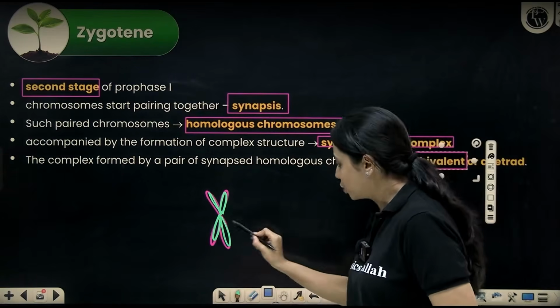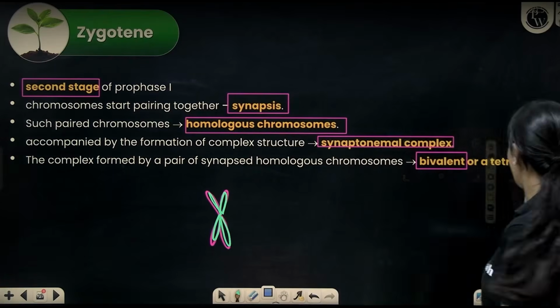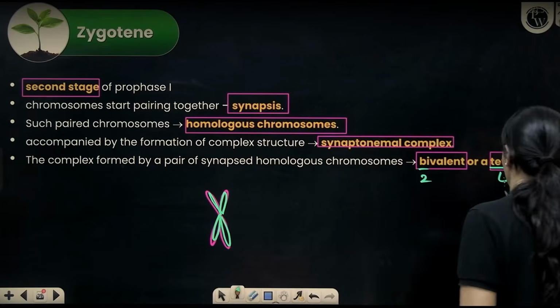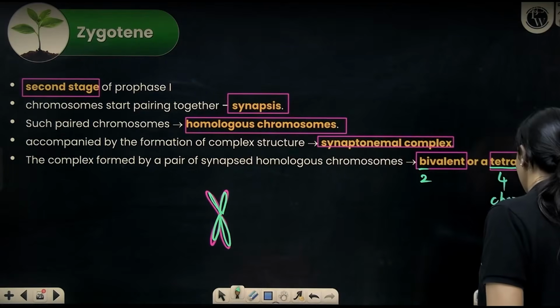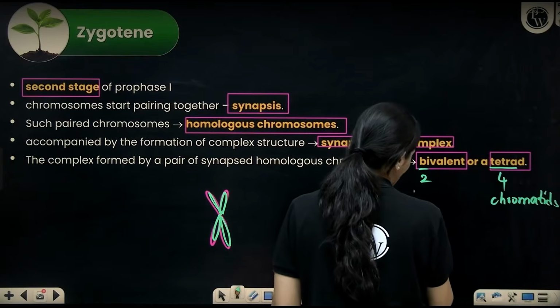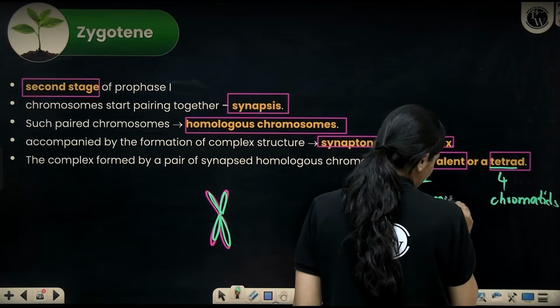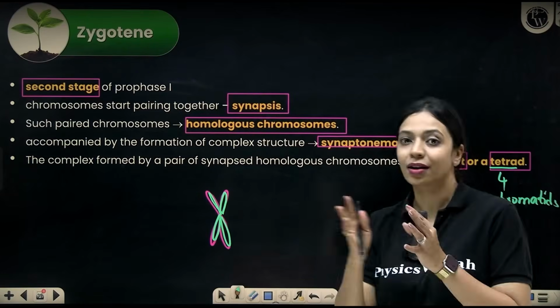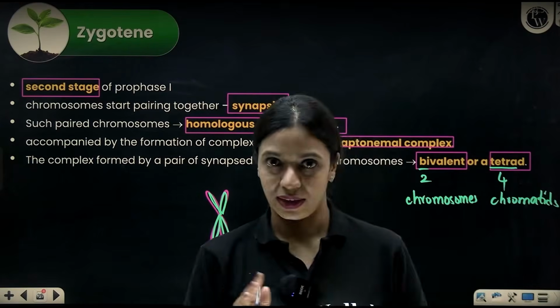Because it has 1, 2, 3, 4 chromatids, you also call it a tetrad. Bi means 2, tetra means 4. Four chromatids are there and two chromosomes are there. Okay, so the bivalent will start forming in zygotene.